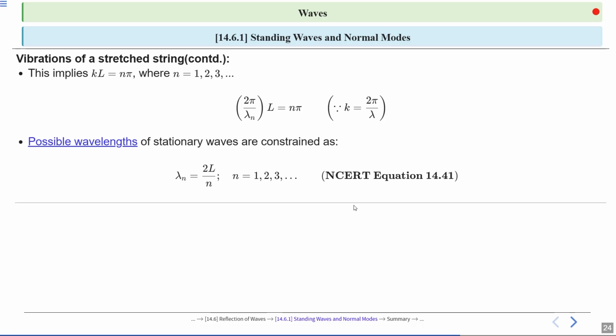This is for wave patterns in a medium. Stationary waves have wavelengths tied to length of a medium. The formula is lambda n is equal to 2l divided by n, where n is a positive integer. This shows allowed wavelengths for standing waves in a string or pipe.